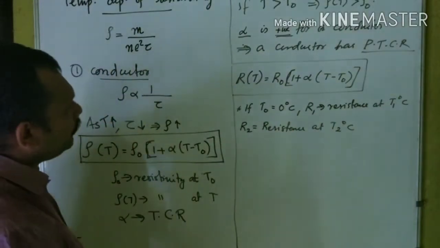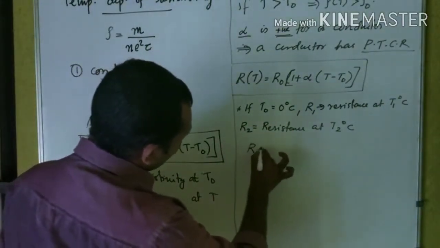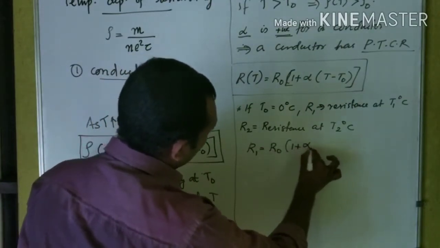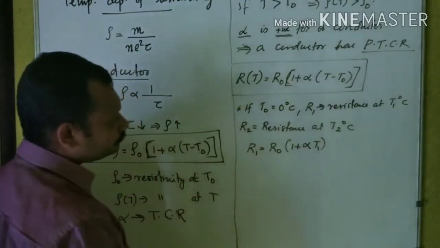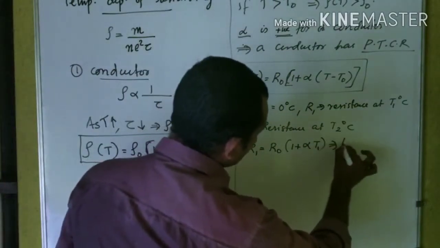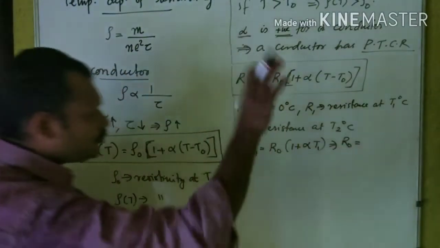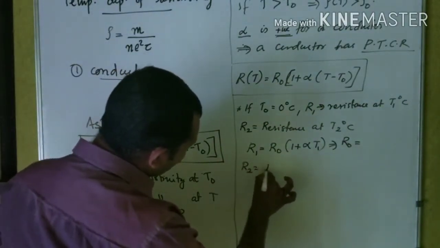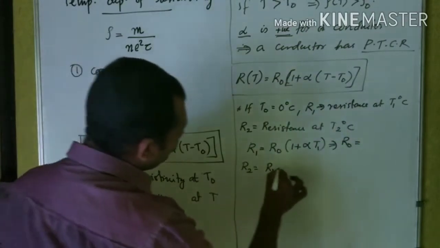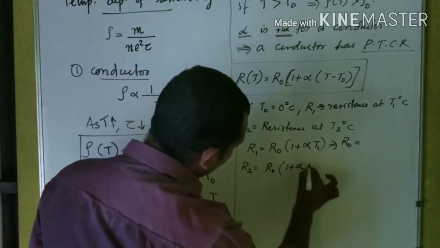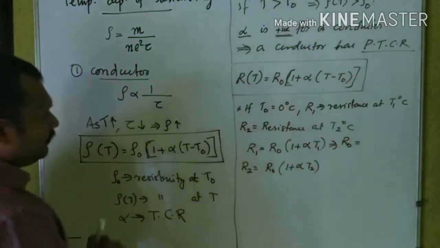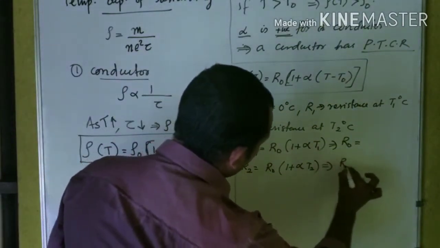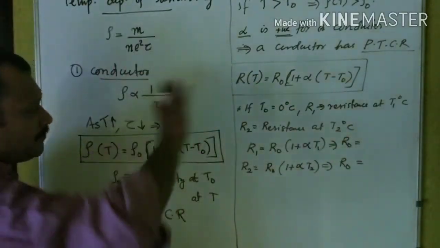Which means I can write R1 is equal to R0 into 1 plus alpha into T1. Now from here, what will R0 be equal to? I want you to write by yourself. Similarly, I can write R2 is equal to R0 into 1 plus alpha T2. That means I will again get R0 is equal to another expression. I want you to write by yourself.